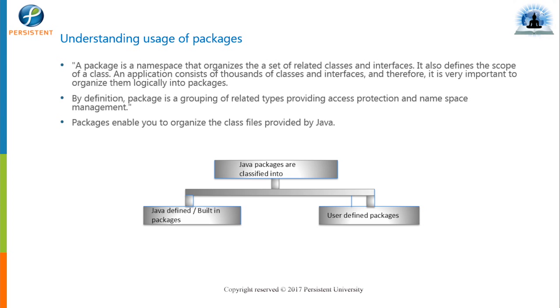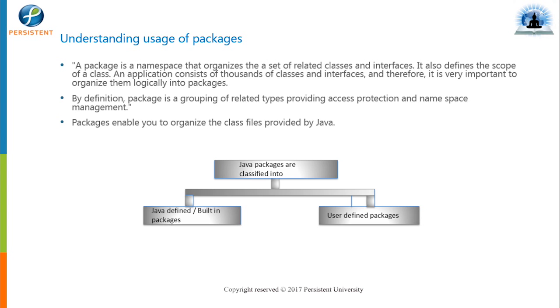The same way we may have thousands of classes in the same project. If you have thousands of classes in one project, it will be very difficult to locate a specific class at a specific time. So just to group them according to functionality, we create a package.